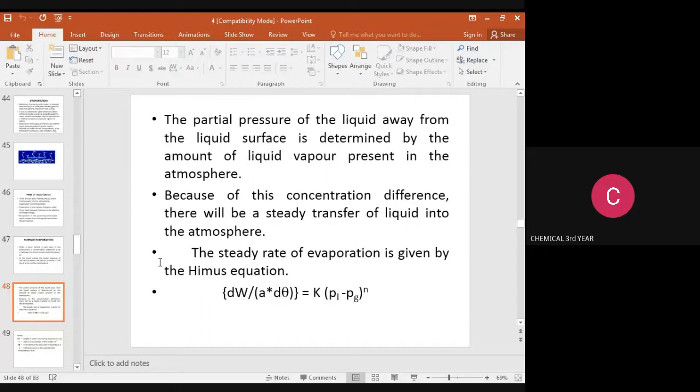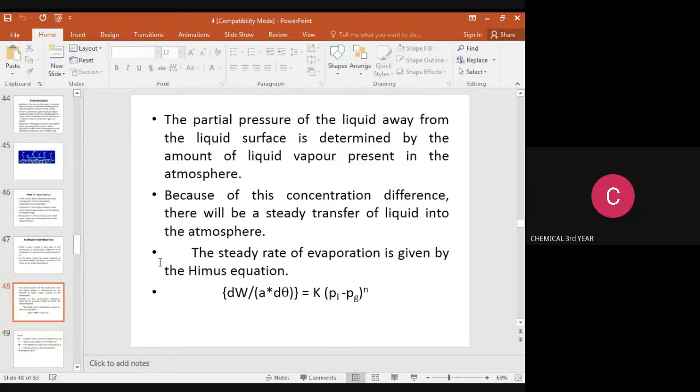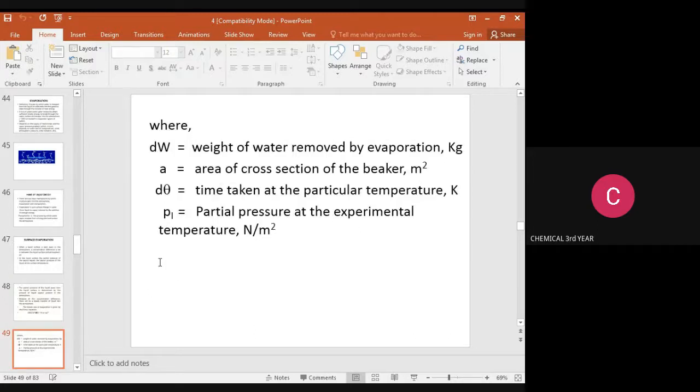The steady rate of evaporation is given by Hinchley's equation: dW/(A dθ) = K (Pi − Pg)^n, where dW is the weight of water removed by evaporation, A is the cross-sectional area of the beaker in square meters, and dθ is the time taken at the particular temperature.